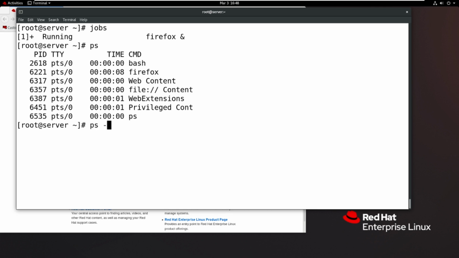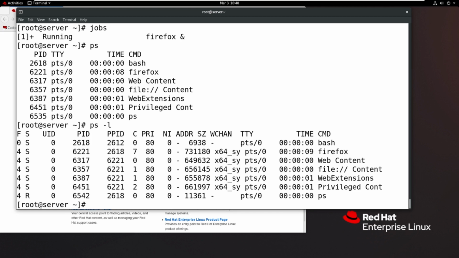So if you want to list the full description of the jobs, ps space hyphen l. So the same jobs running with the ID values, UID values, parent process ID values, nice values, and everything. See that every value starts with 0 of nice value. I told you just now what that is. So the nice value starts initially from 0. If you want to change the priority of nice values, then you can change it, but the priority value should be plus 22 to minus 19. So the lowest value is the highest priority.